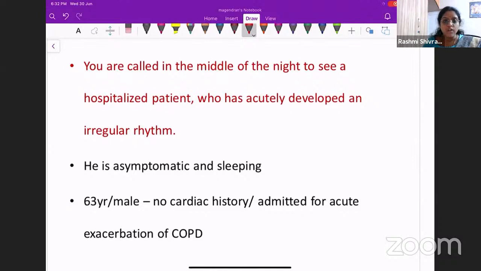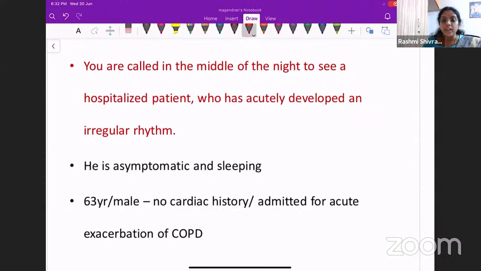So the next case scenario. You are an intern now. You are called in the middle of the night to see a hospitalized patient who has developed an irregular rhythm. He has developed an irregular rhythm acutely, but the patient is fine. He is sleeping in the ward and he's completely asymptomatic. He is 63 years old and he is admitted for an acute exacerbation of COPD. And you find that in the monitor, he's developed an acute irregular rhythm.